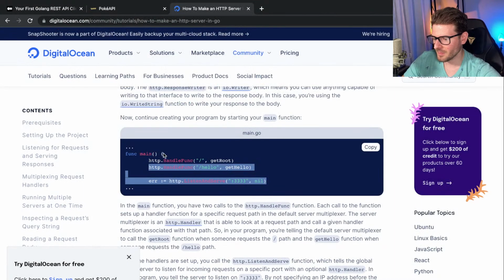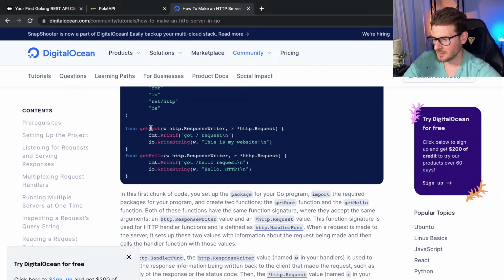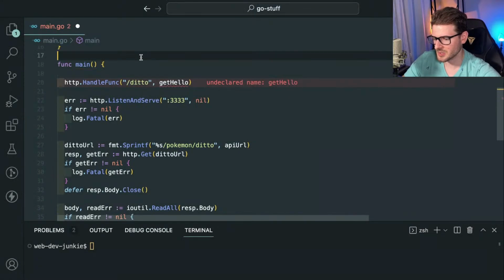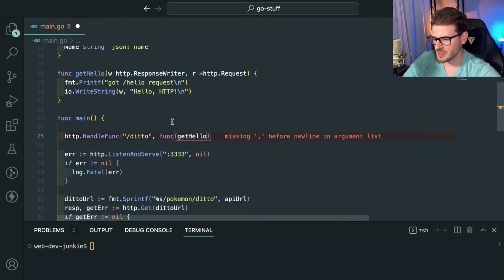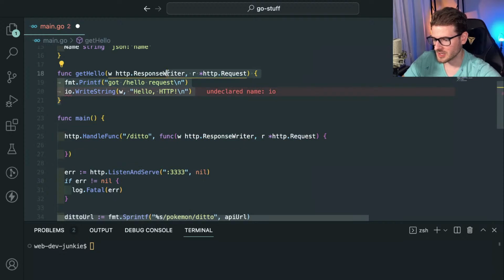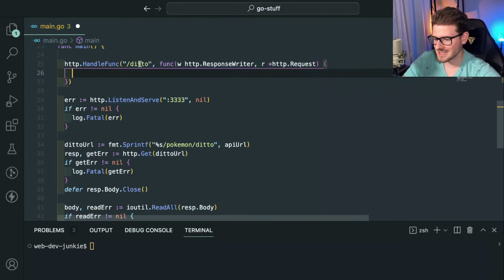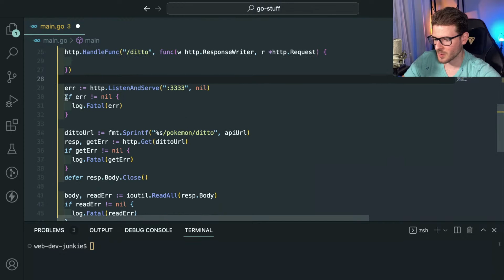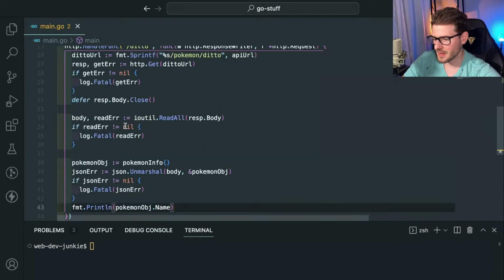But I think what they do here is they make a separate function like this for running what happens when you hit that endpoint. So maybe we should do that. I think I could also probably put it inline, right? You could just do an inline function here to make it similar to Express. Again, I'm just playing with the code to see what works, what doesn't work. I'm assuming this should work because I've seen other stuff that I've been playing with in Go that makes that work. So you should get the request at /ditto, and what we want to do is proxy that request by taking all this code, putting it right there.